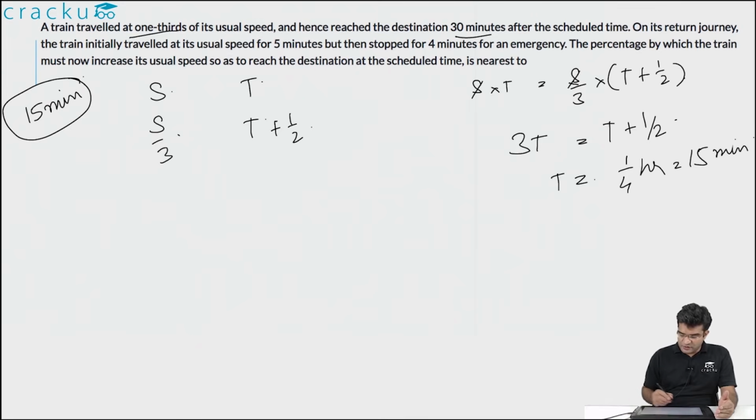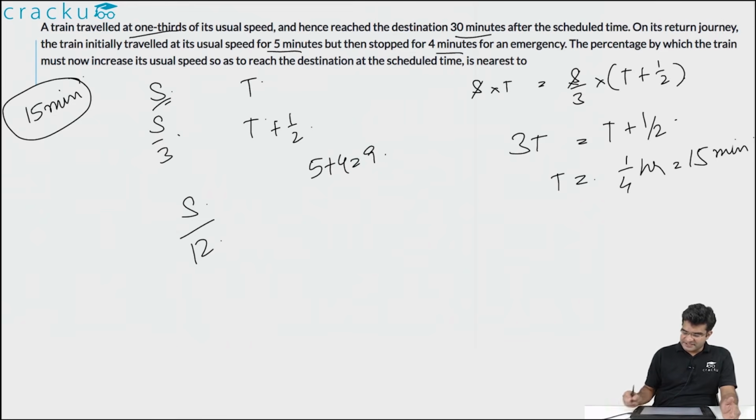But what has been told to us is that while coming back, it travels at its usual speed for 5 minutes. So let us assume that again the speed is s. So what is the distance it has traveled in 5 minutes? That will be equal to s by 12, that is s into 5 by 60. Then it stops for 4 minutes. So the total time that has elapsed is 5 plus 4, which is equal to 9 minutes.